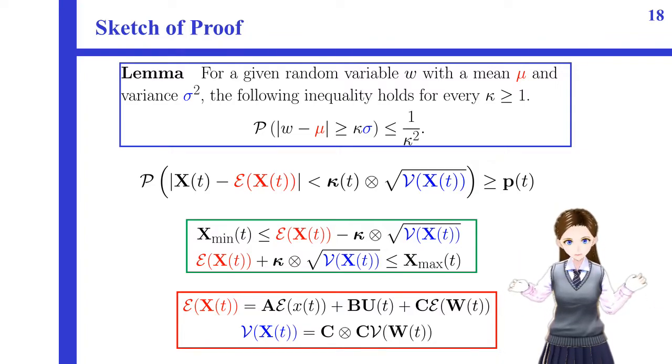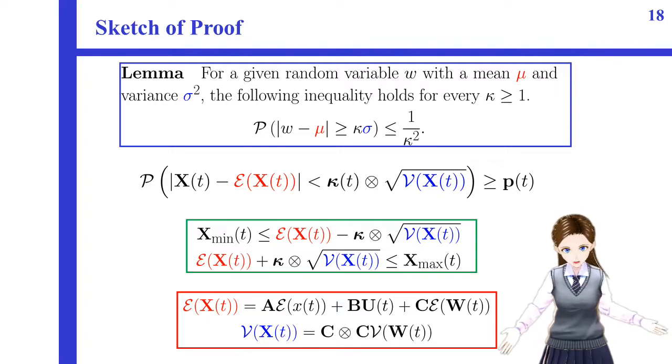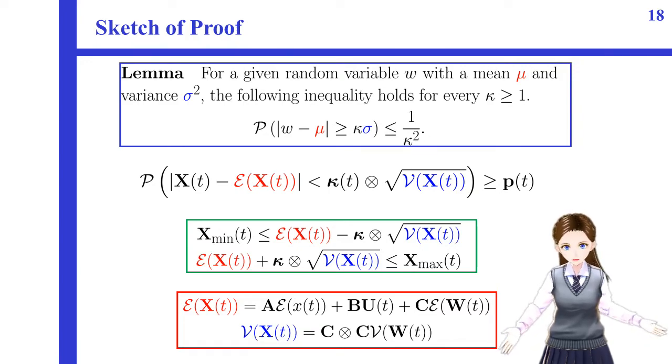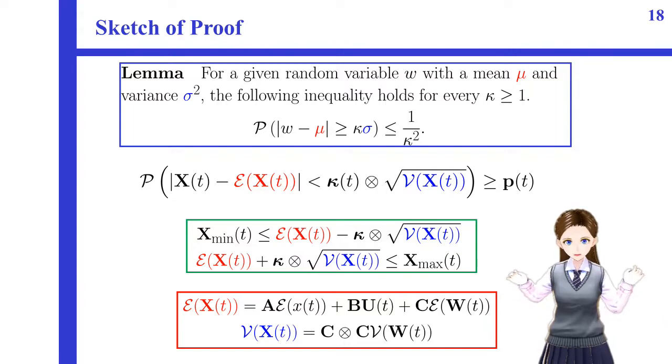Then, substituting these relations enclosed in the red line into these terms enclosed in the green line, we can obtain the deterministic inequality shown in the main theorem. Hence, we can state that if the deterministic inequality is satisfied, then the probabilistic inequality shown in the main theorem is also satisfied. This is the outline of the proof of the main theorem.